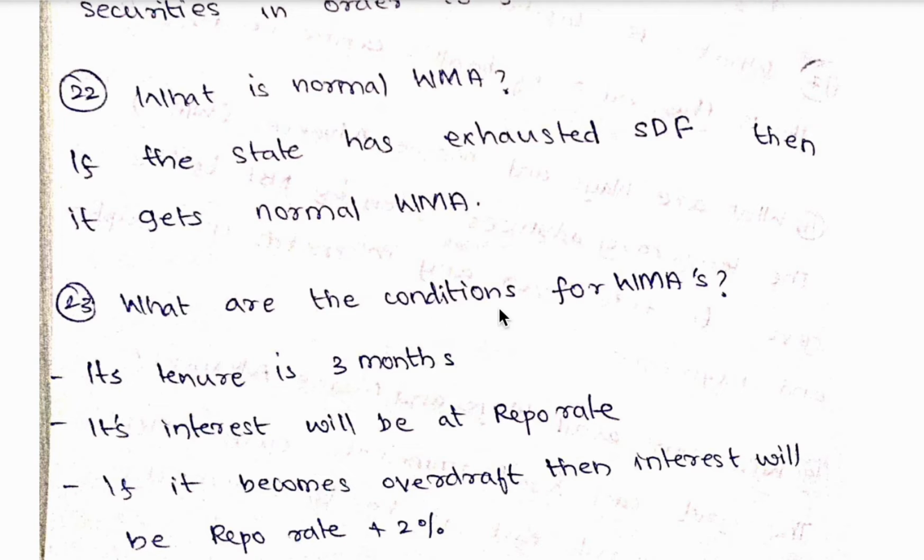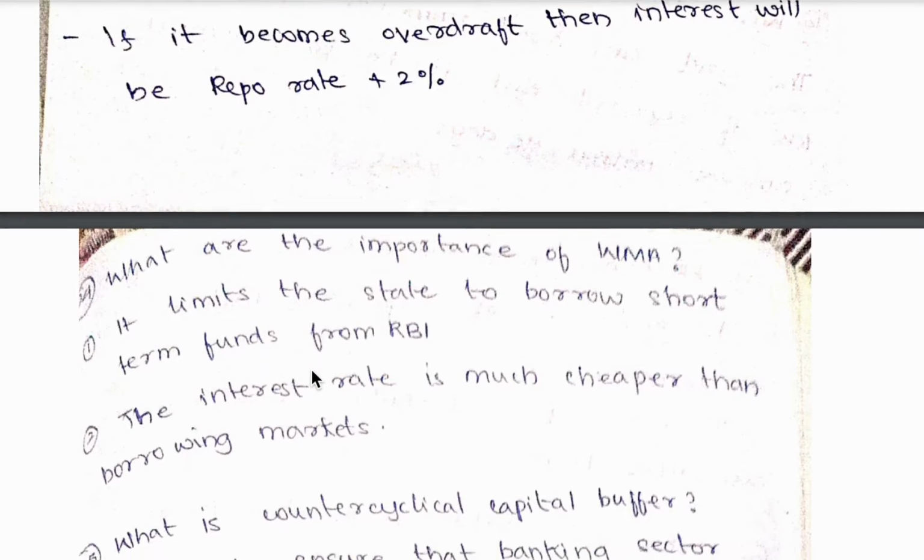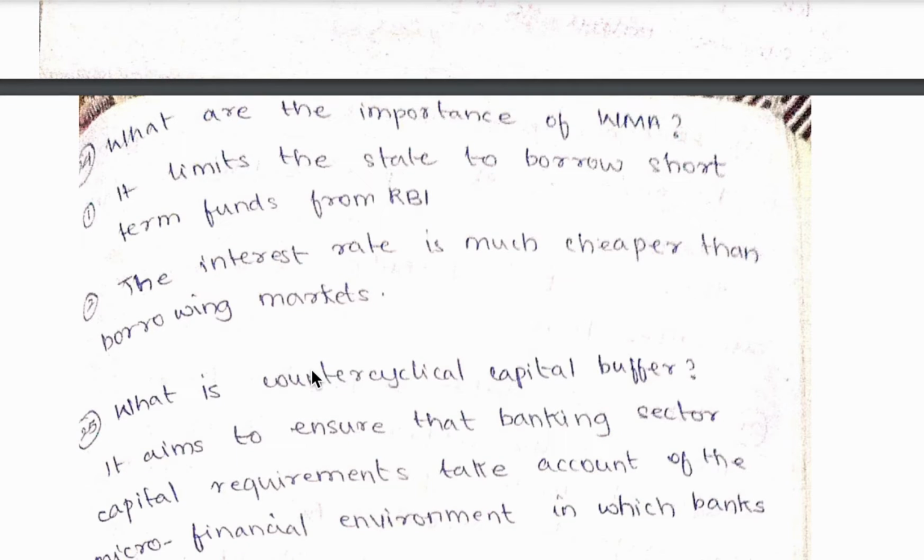23rd question, what are the conditions for WMAs? So its tenure is 3 months, its interest will be at repo rate, and if it becomes overdraft, then interest will be repo rate plus 2%. 24th question, what are the importance of WMAs?